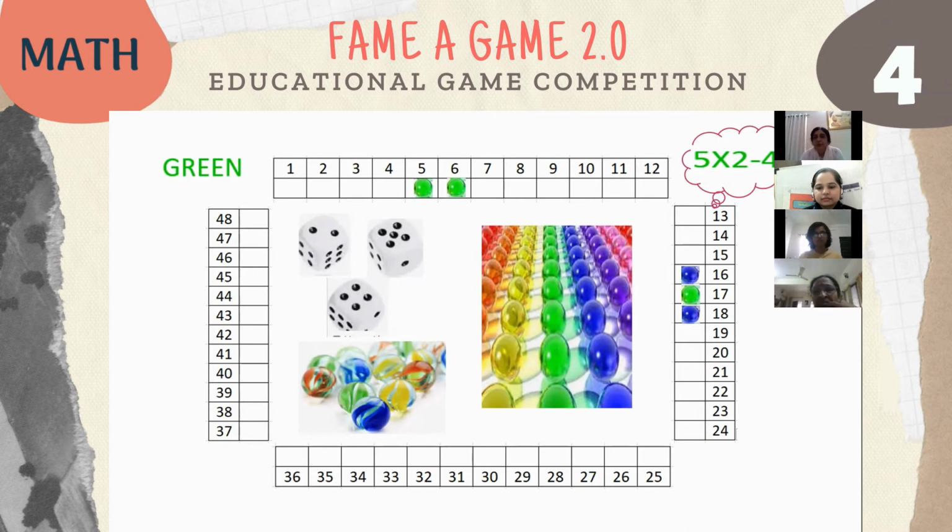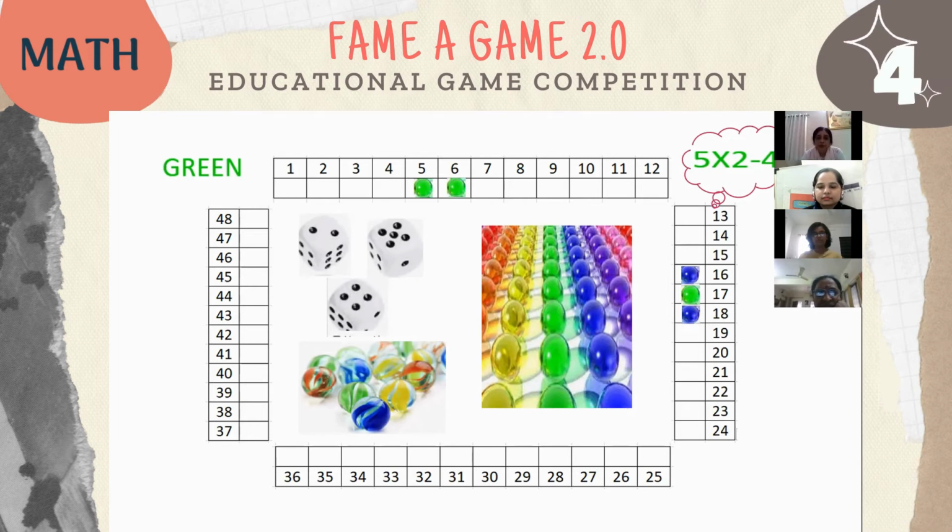The main catch is that if you make an answer in such a way that you get your numbers in series in one go, which means after 5 you get the number 6, after 6 you get the number 7, in one go in one series, if you place your color marbles, you will be getting bonus points. So now after 5, the green has placed his marble on 6, so he is getting a bonus of 5 points because he is getting it in one go. In one series he is placing the numbers.